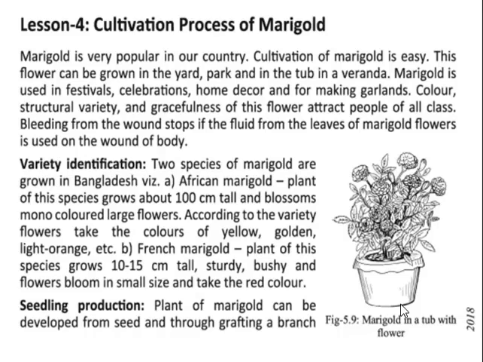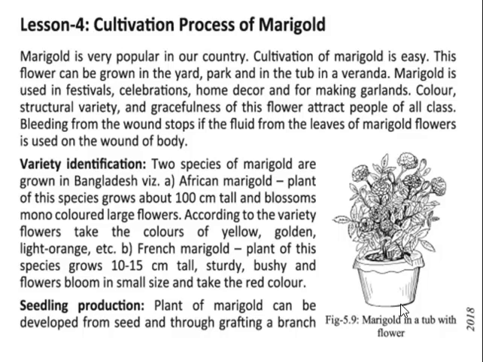Lesson 4, Cultivation Process of Marigold. Marigold is very popular in our country. The cultivation of this type of flower is very easy. This flower can be grown in a yard, park, or turf in a veranda. Marigold is used in festivals, celebrations, and home decorations, and for making garlands. The color, structural variety, and grace of this flower attract people of all classes. And we can produce this type of flower in a yard, park, and turf in a veranda.